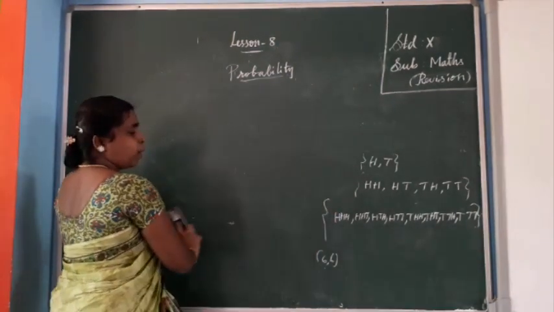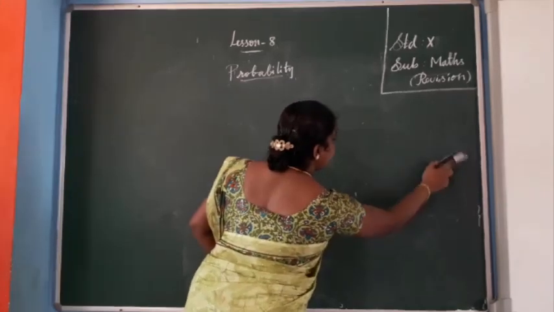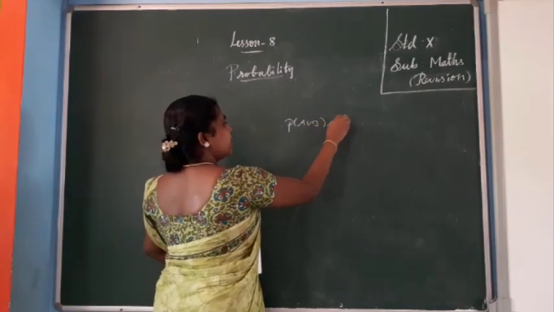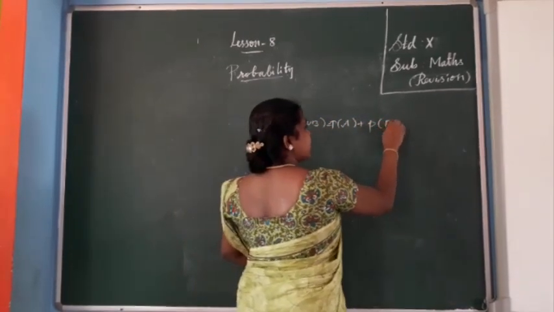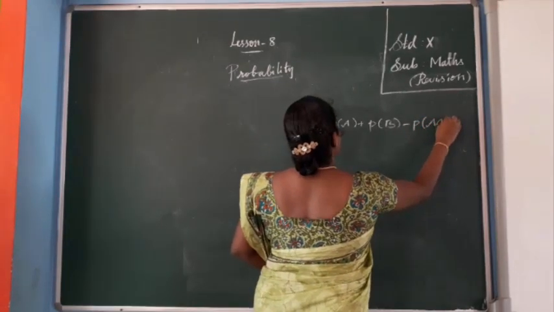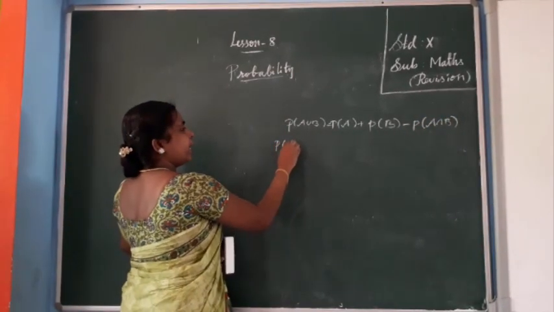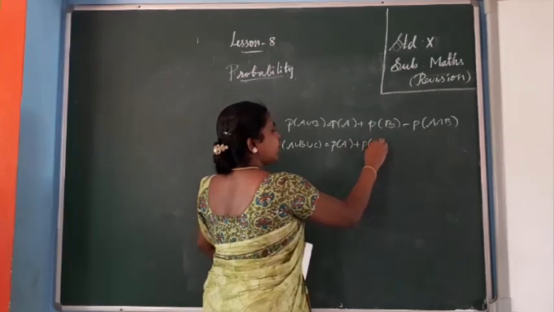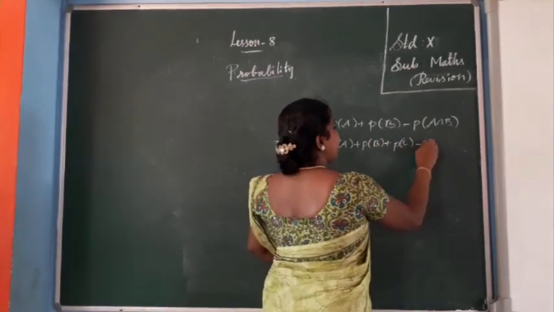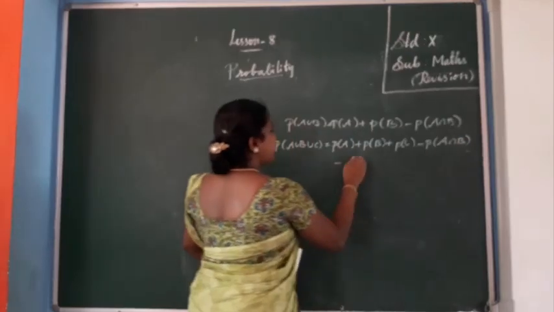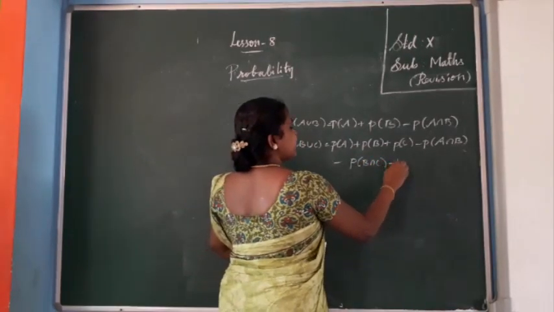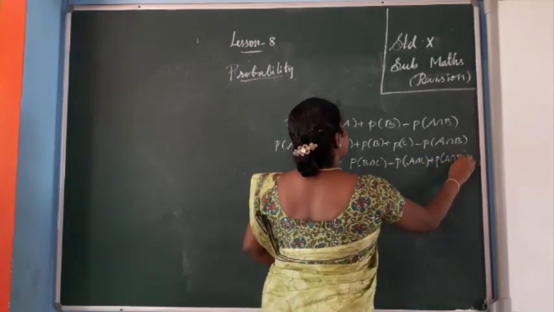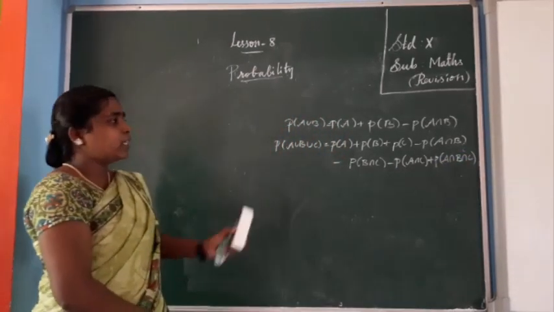The addition theorem on probability also you want to know. Addition theorem of probability: if 2 events are given, P of A union B equals P of A plus P of B minus P of A intersection B. Suppose 3 sets are there, P of A union B union C equals P of A plus P of B plus P of C minus P of A intersection B minus P of B intersection C minus P of A intersection C plus P of A intersection B intersection C. This is the addition theorem.